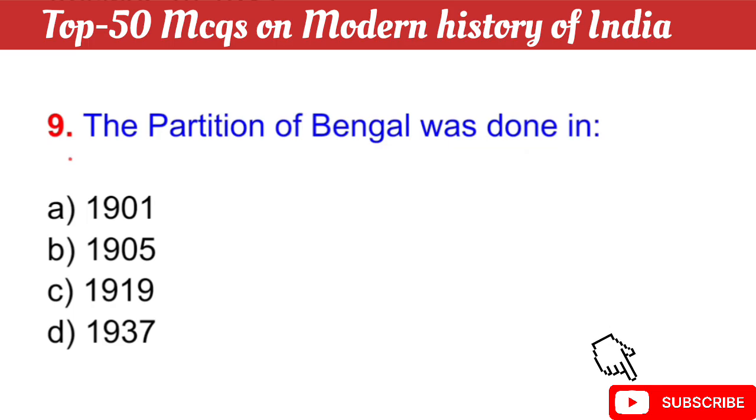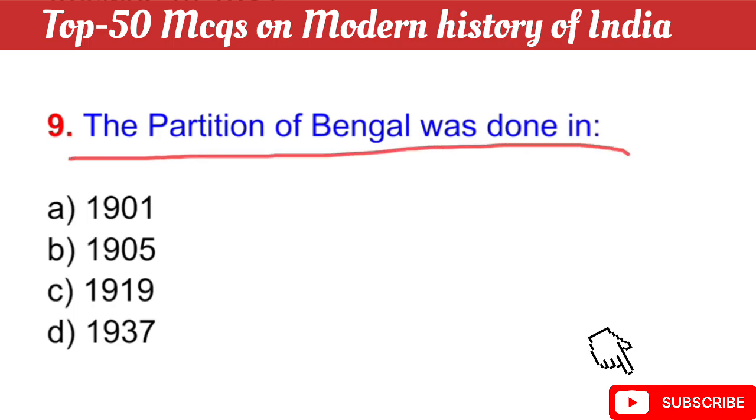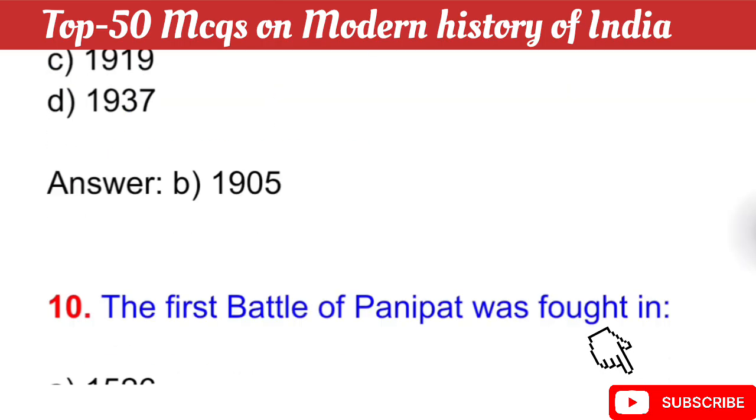Question number 9: The partition of Bengal was done in? Your question is, the partition of Bengal was done in? The right answer is option B, 1905. In 1905 the partition of Bengal was done.